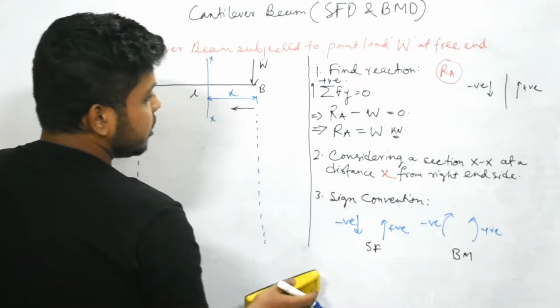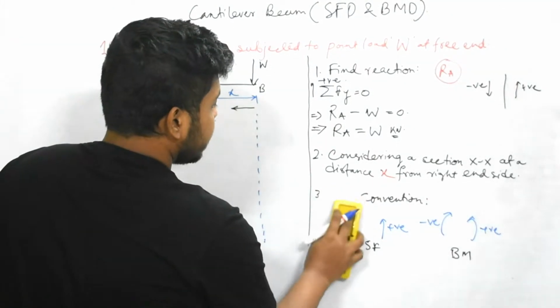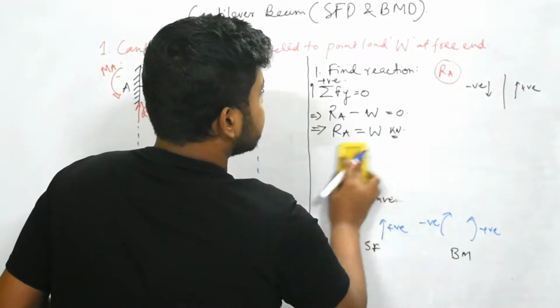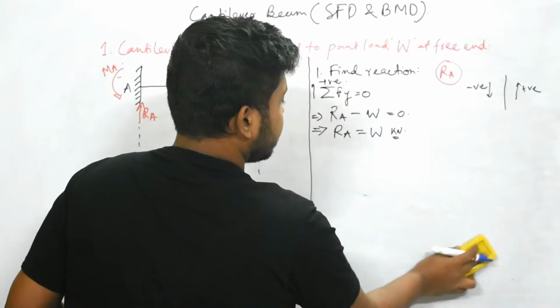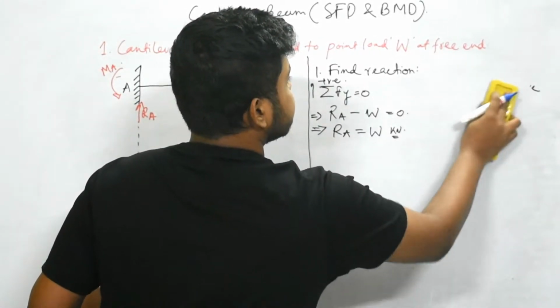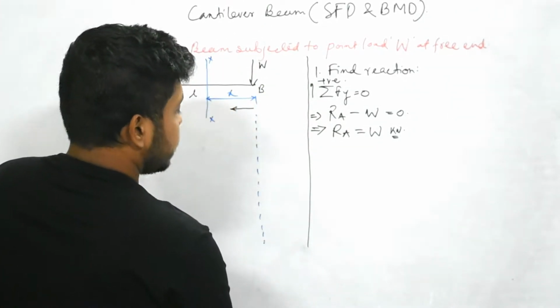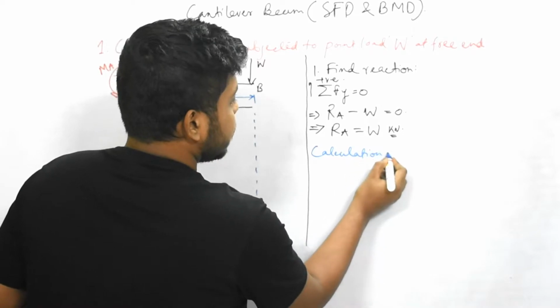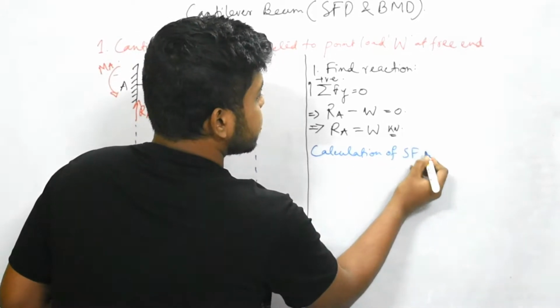I can remove this part. I hope you have written this. So calculation of shear force.